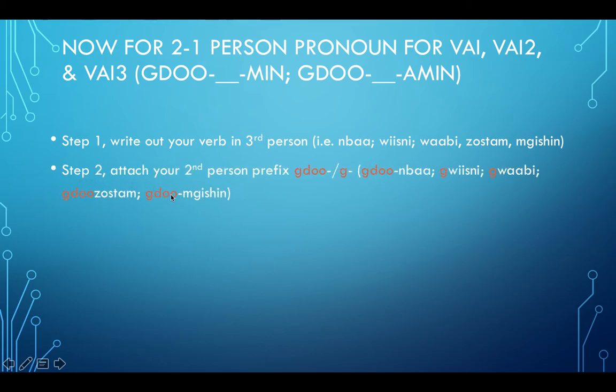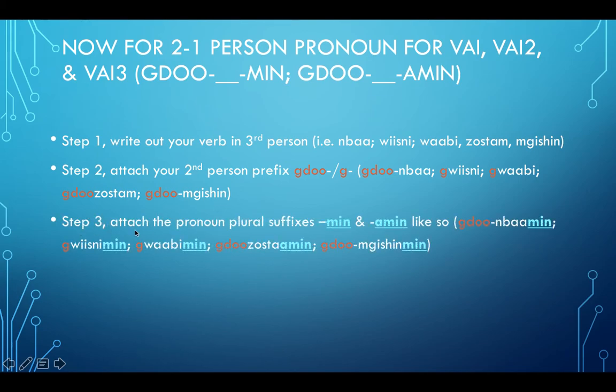Step 2, attach your second person prefix, gdo or g. So we got gdo and ba, gawisne, gawabe, gdo zustam, gdom gishin. Step 3, attach the pronoun plural suffixes min or amin, like so. So same process. VAI, VAI3s are going to have min at the end. VAI2s are going to have amin, and we're going to get rid of the M sound from before.